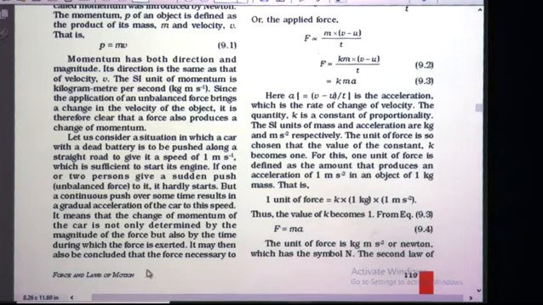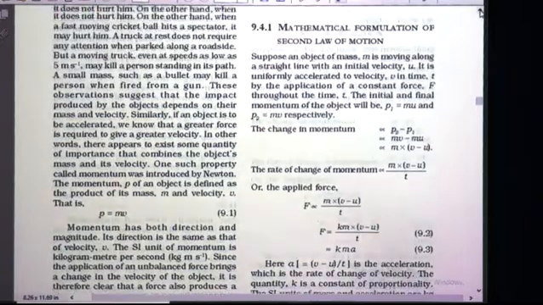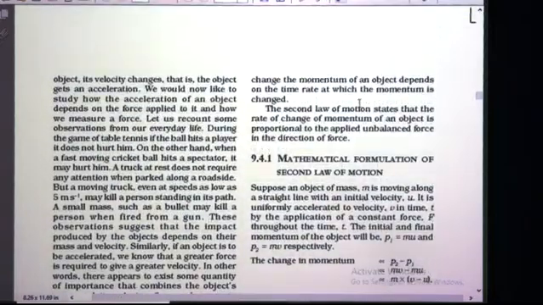It may then also be concluded that the force which is necessary to change the momentum of an object depends on the time rate at which the momentum is changed. So here the time factor is very important.